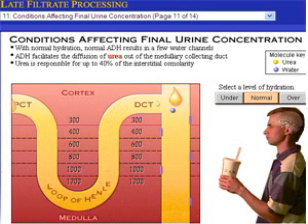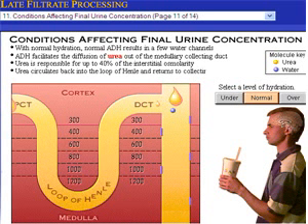Although it is considered a nitrogenous waste product, urea is responsible for up to 40% of the medullary interstitial osmolarity. From the interstitium, urea passively re-enters the filtrate in the loop of Henle and recirculates back to the collecting ducts. It may then again diffuse into the interstitium or pass into the renal pelvis as a component of urine.